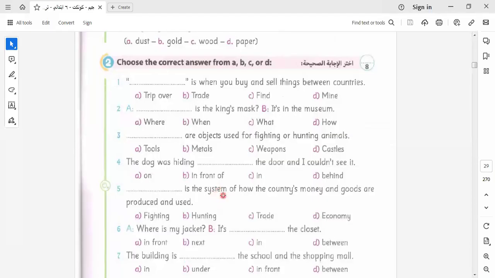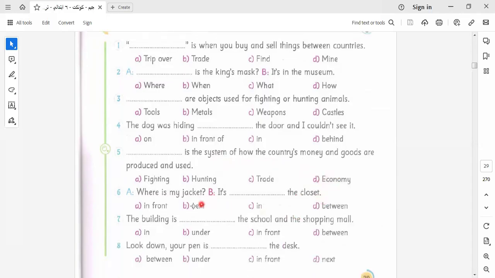Here we have the system of how countries manage money. Economy. Where is my jacket? It's in the closet. It will be in the closet.